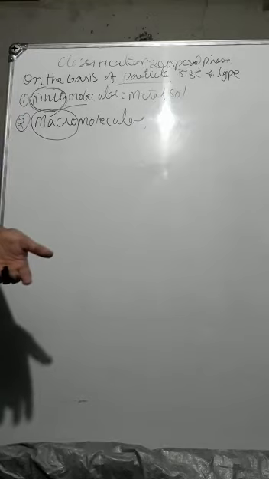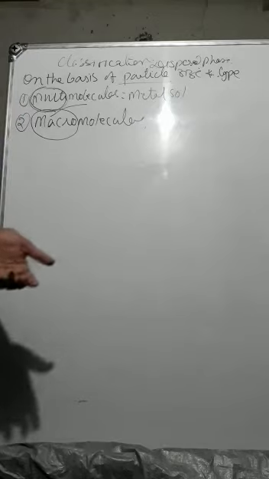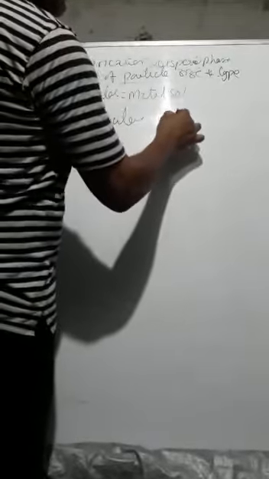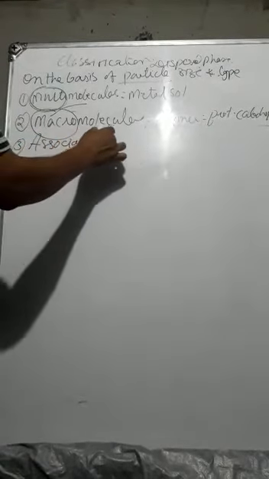Simply adding the colloid in the dispersion medium, it becomes a colloidal solution. Example: natural polymers like proteins and carbohydrates are already very big in size, therefore called macromolecular.